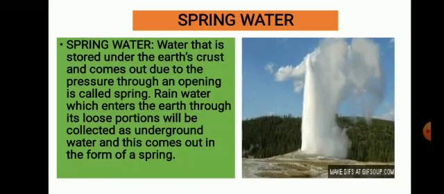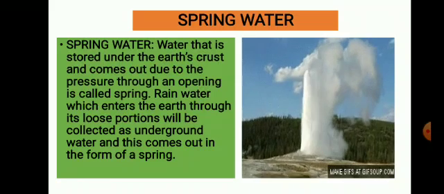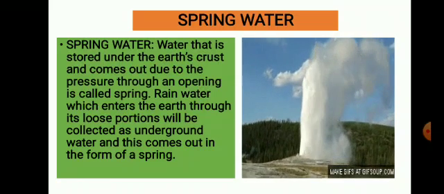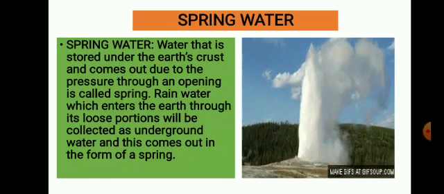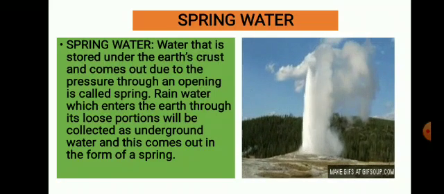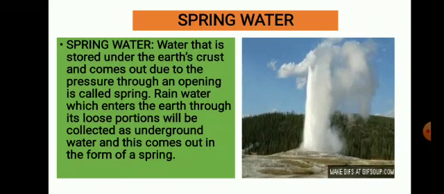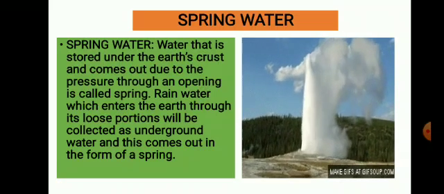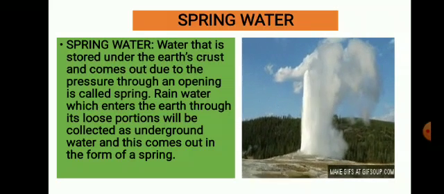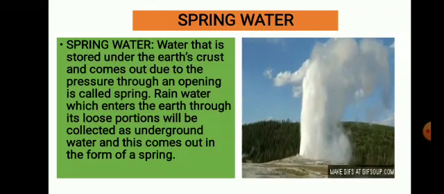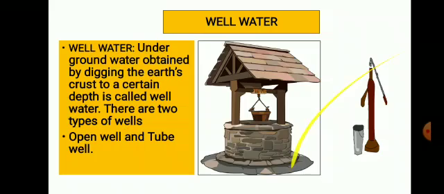Next is spring water. Water that is stored under the earth's crust and comes out due to pressure through an opening is called spring water. Rainwater, which enters the earth through its loose portions, will be collected as underground water, and this comes out in the form of a spring, that is called spring water.